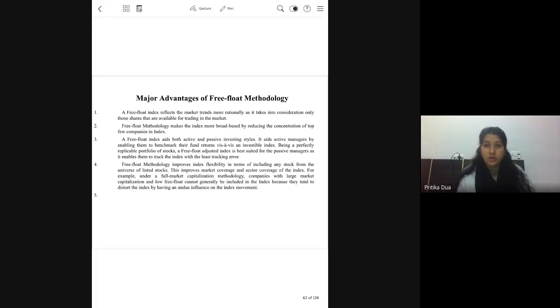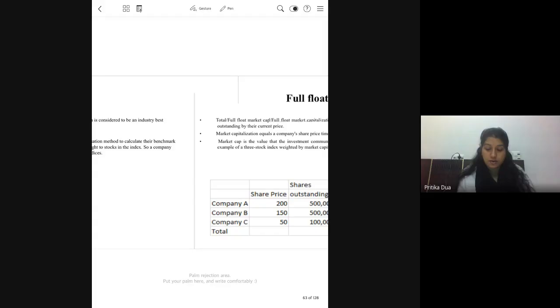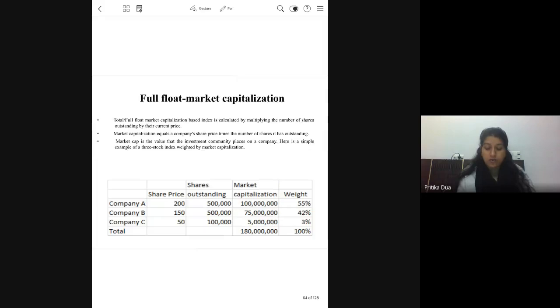Okay, so there is one example of full float market capitalization here, but we will be focusing on the free float market capitalization for calculating the market index. So let's take up one simple example first of calculating the market capitalization based index.